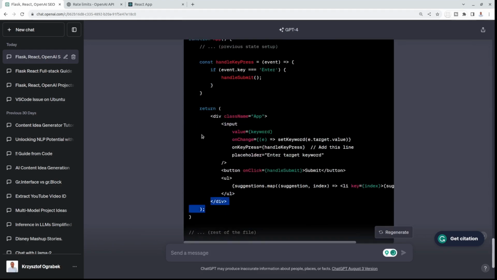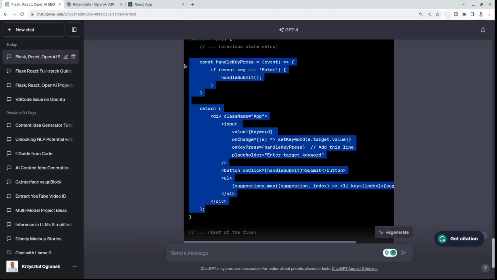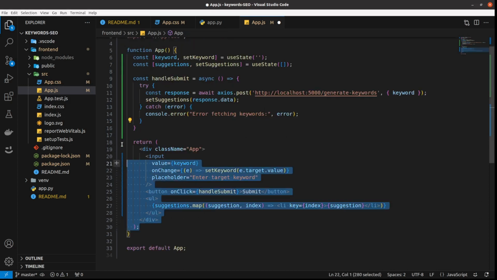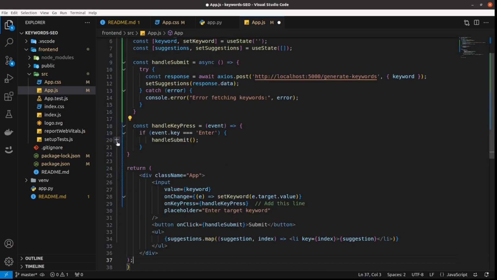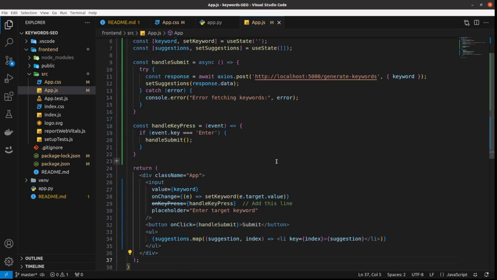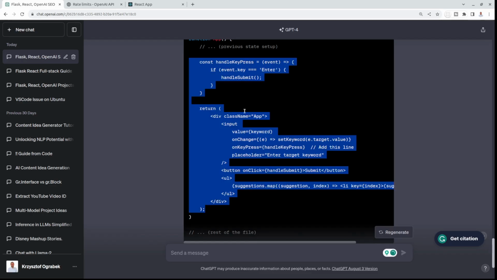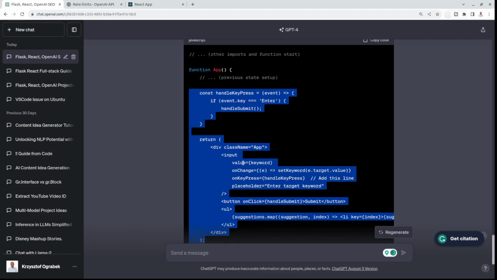I need to replace this. And this. So yeah, I wish it had given me the full file, because right now I need to know exactly what I need to change and what not.